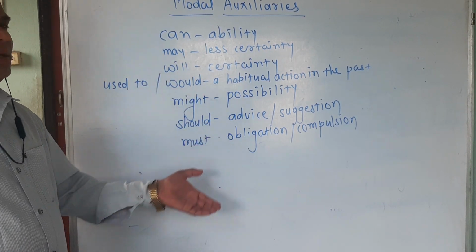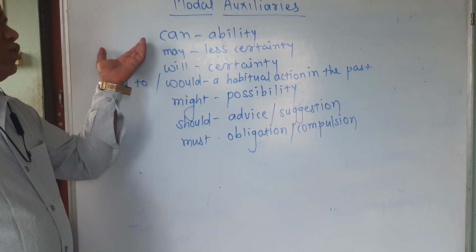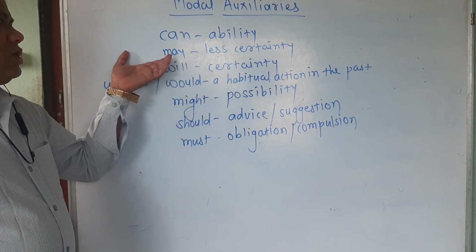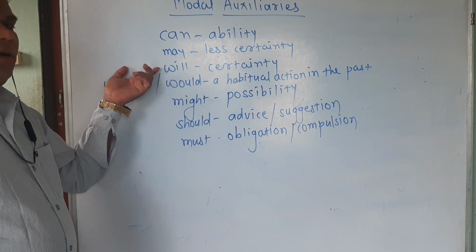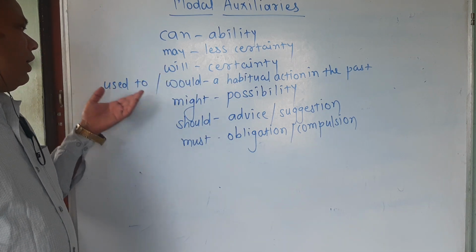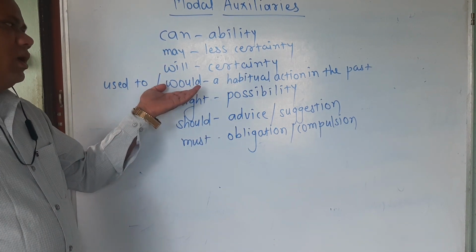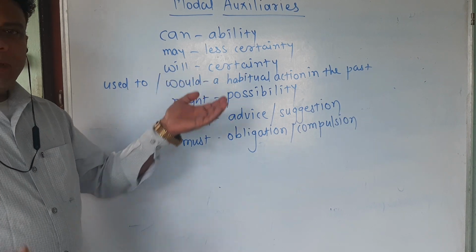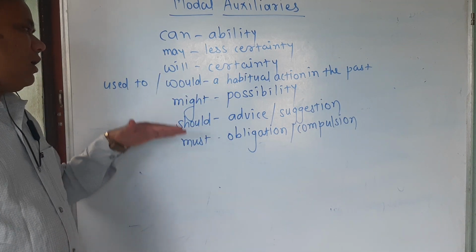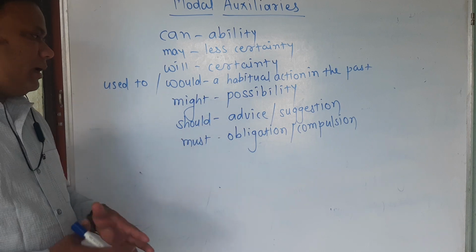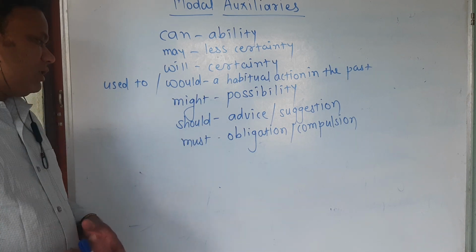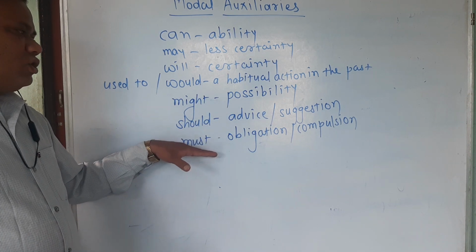Once again I will read them. See, can is used to show ability, may shows less certainty, will shows certainty, used to or would are used to show a habitual action in the past, might shows possibility, should shows advice or suggestion, must shows obligation or compulsion.